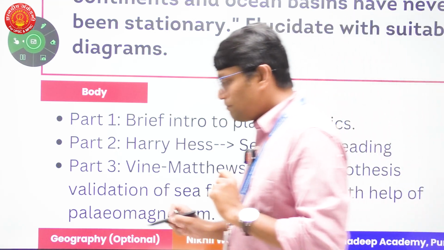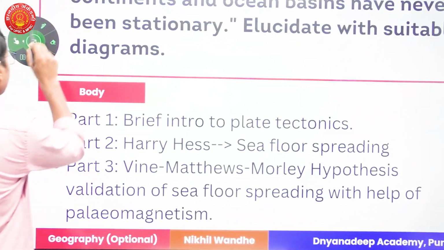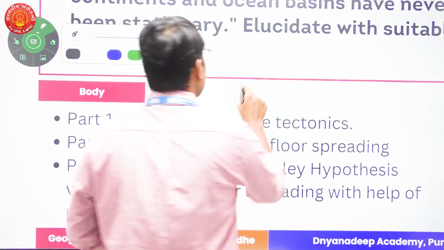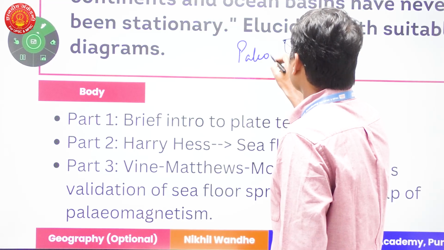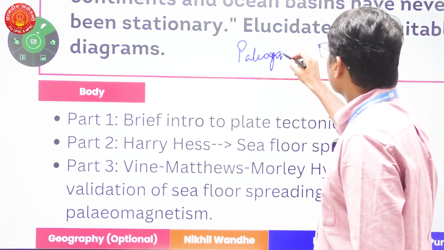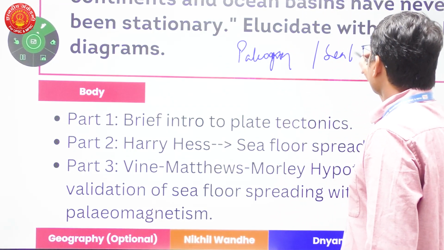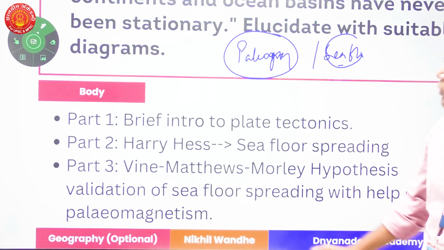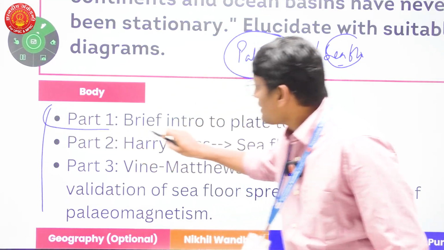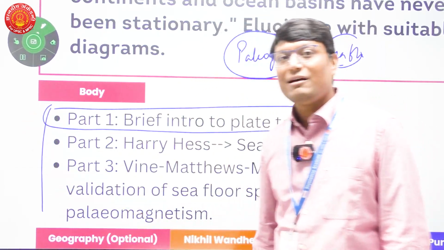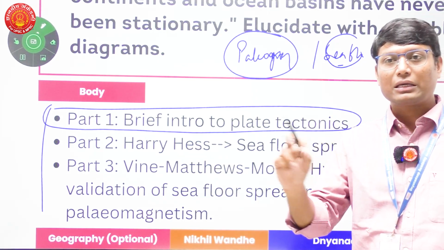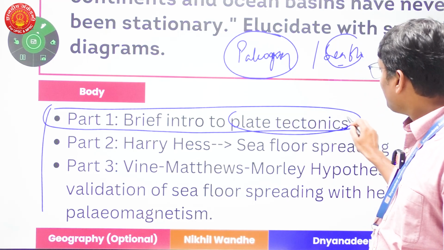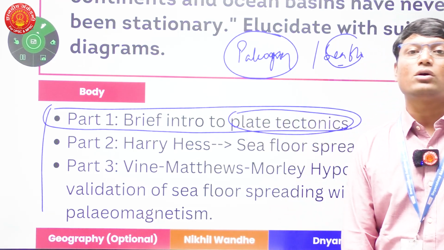Fine. So in part 1, the body, I have divided it into 3 parts. Now you would be wondering why I have divided it into 3 parts, because if I look back at the question, I have paleomagnetism and I have seafloor spreading. These are the only 2 parts which are visible. But in this case, the first part is going to set a context for my answer, in which I am going to briefly explain plate tectonics.